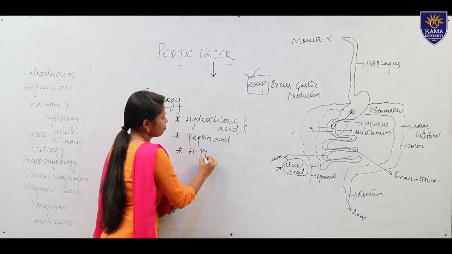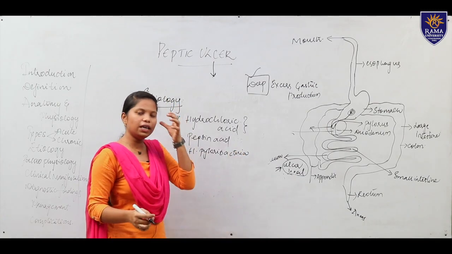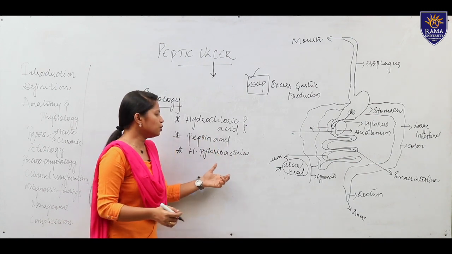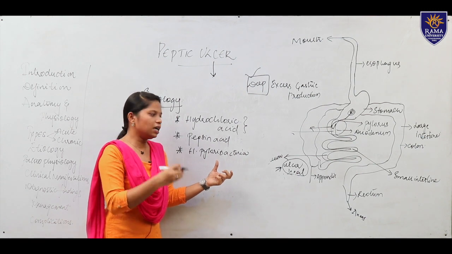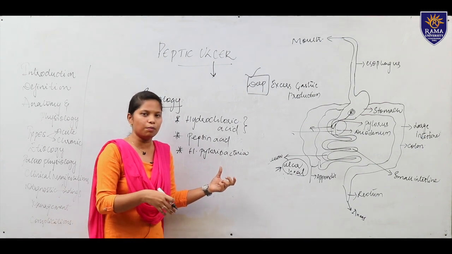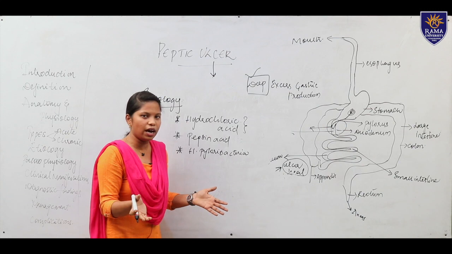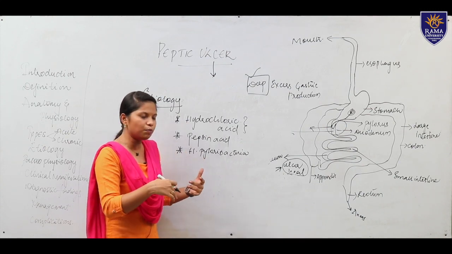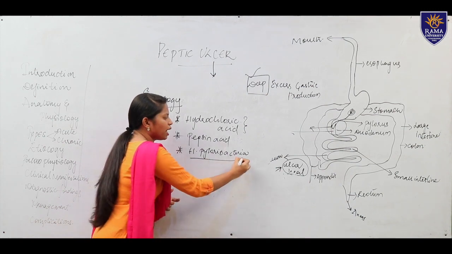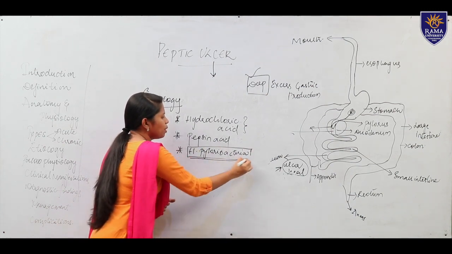Then we have H. pylori bacteria. This is caused by bacteria from oral or fecal matter introduced into the stomach through not washing your hands, or person to person transmission by hands, which infects the patient. So H. pylori bacteria is a main cause of peptic ulcer.